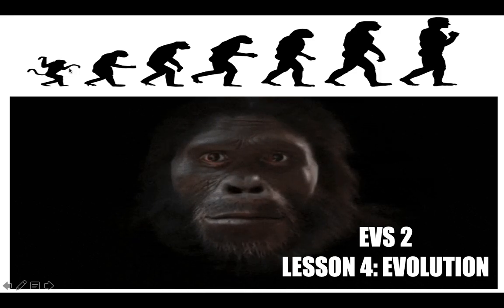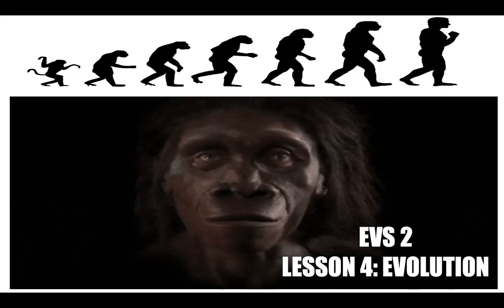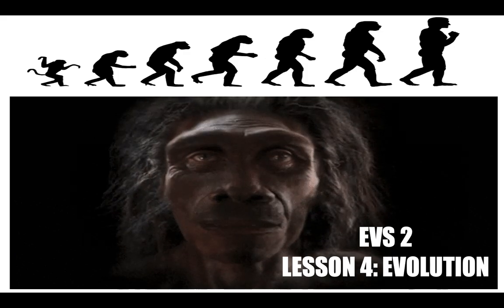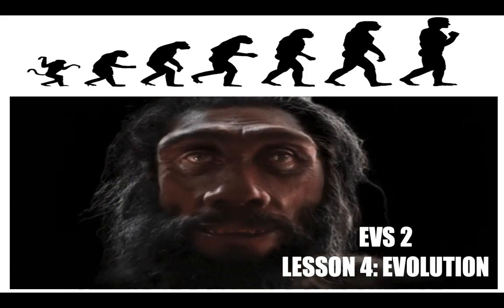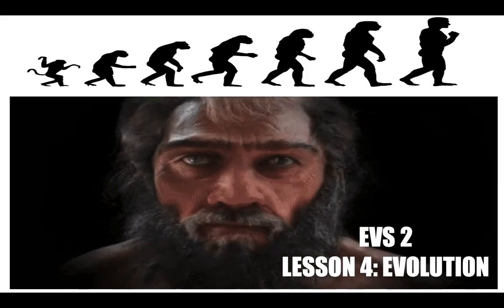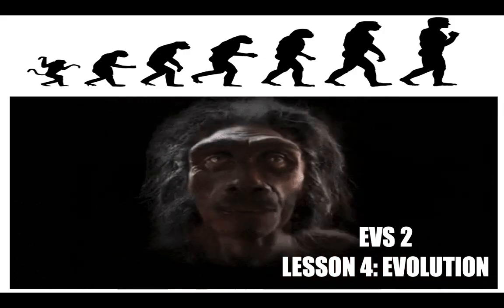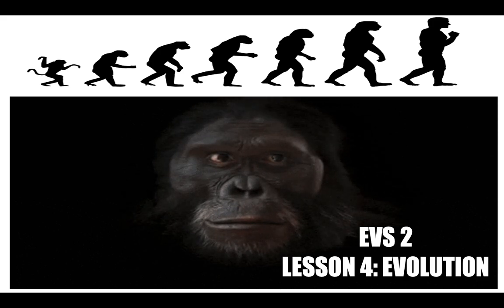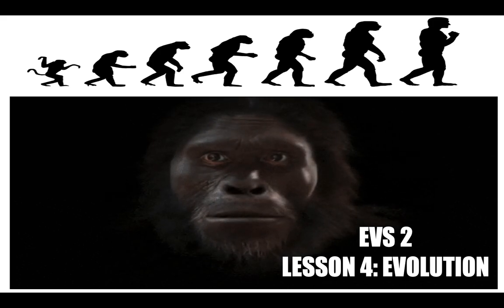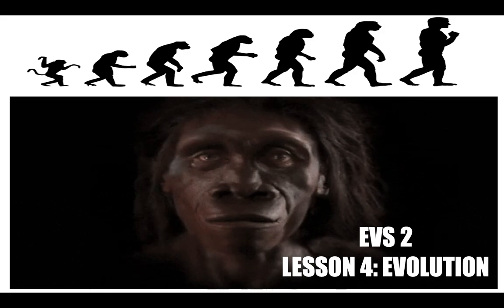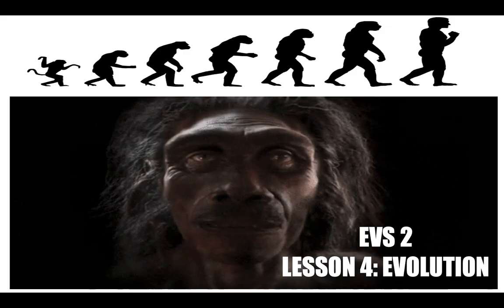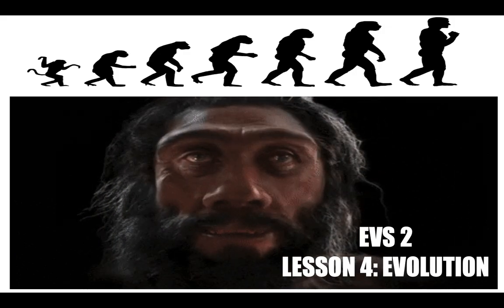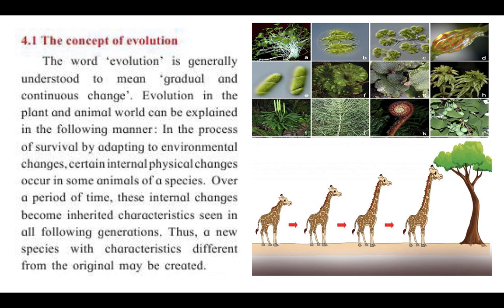Good morning, dear students. We are going to begin with a new lesson from EVS Part 2, lesson number 4, Evolution. Now, this lesson is very interesting, children. It's going to show us how man has changed, and not only man, but also plants and animals. I hope all of you have your textbooks in front of you, page number 15. Let's begin. The concept of evolution.